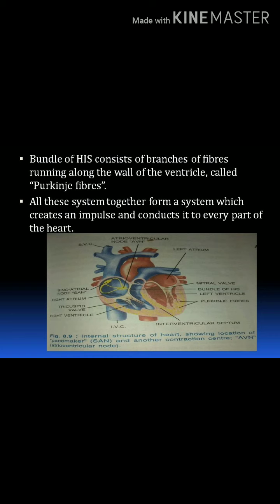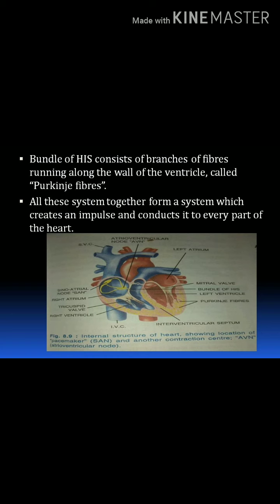Usually the bundle of His divides into two branches. One branch runs in the right ventricular region, and another one in the left ventricular region. Usually we can see the two main branches here, that is the bundle of His. It arises from the AVN.